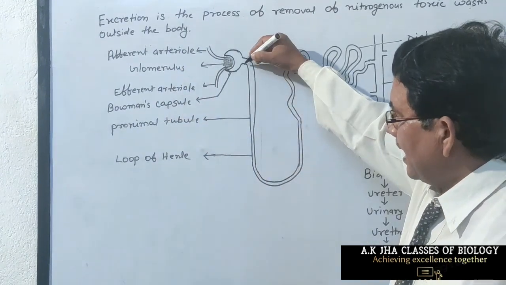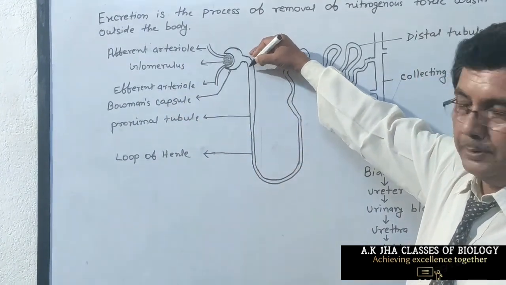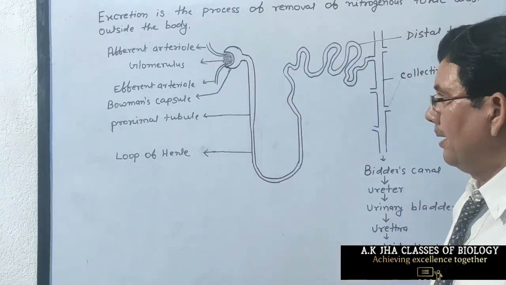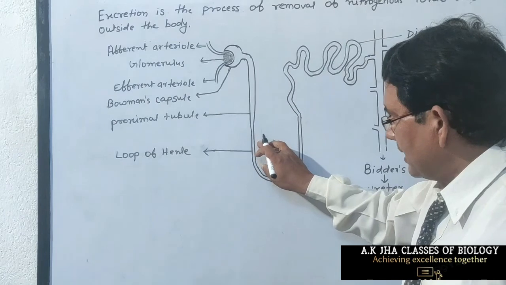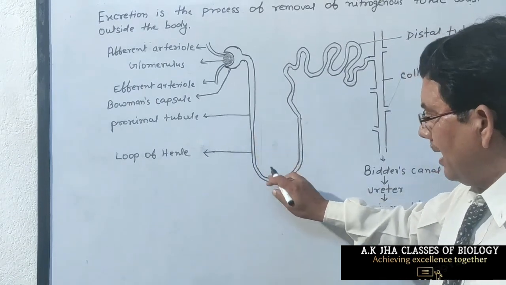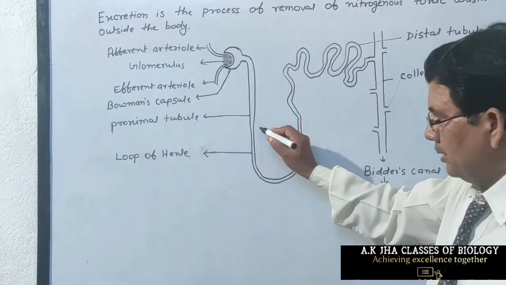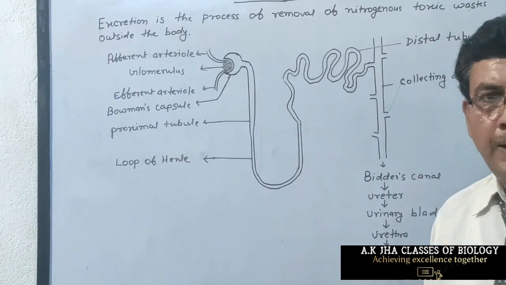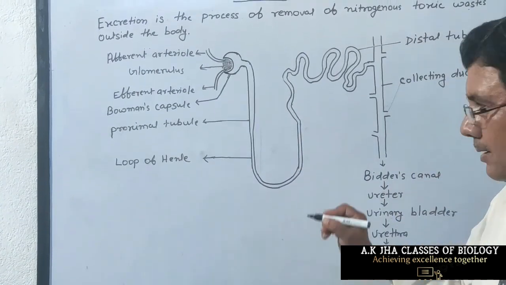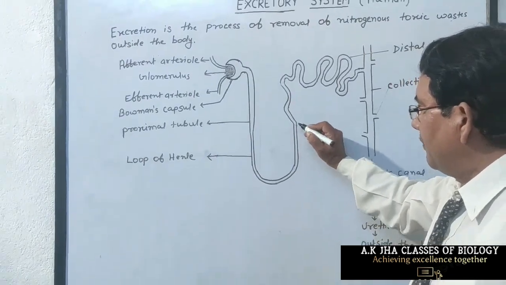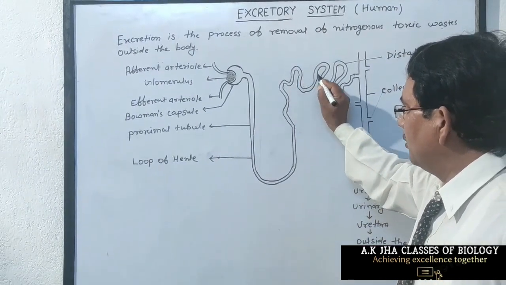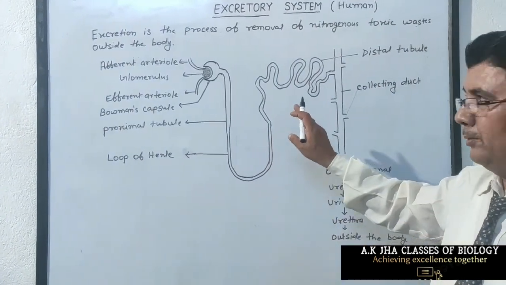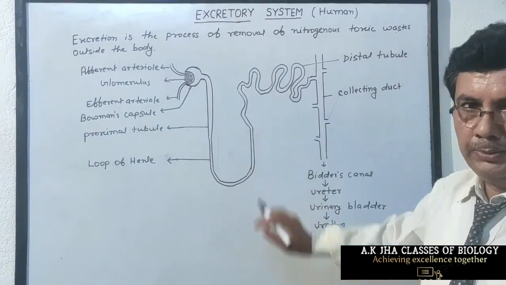The duct arising from Bowman's capsule is called proximal tubule. Now, in the lower side, it becomes narrow and U-shaped. This U-shaped tube is called loop of Henle. This loop of Henle opens into a more coiled and thicker tubule, which is called distal tubule.